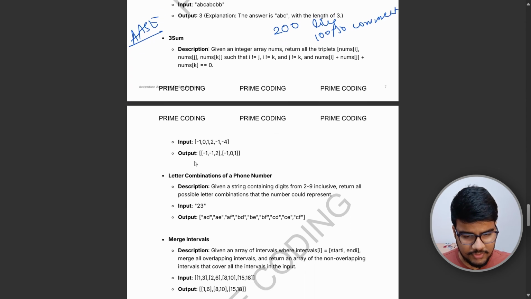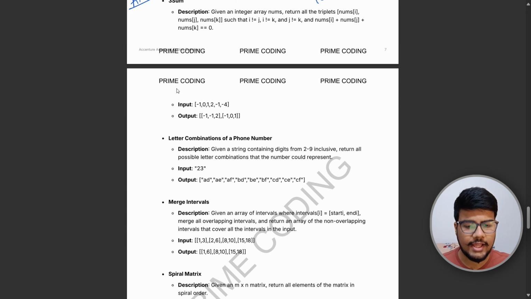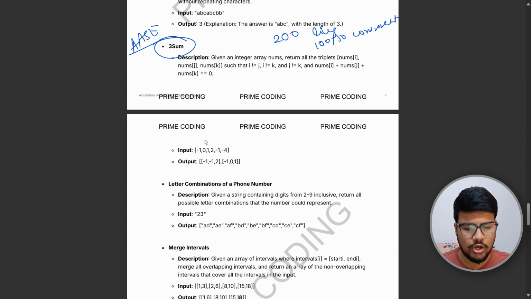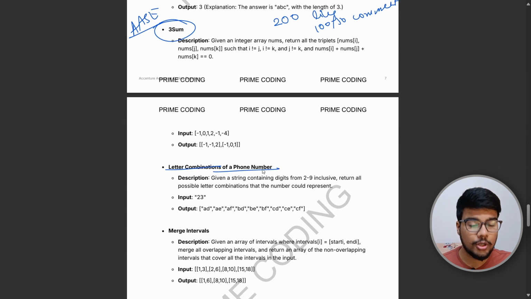Now, there are multiple questions. As you have seen, the three sum question is also there. Letter combinations of a phone number is also there.